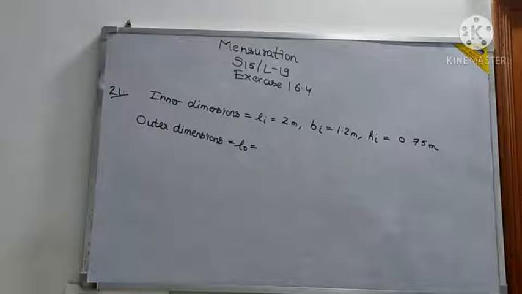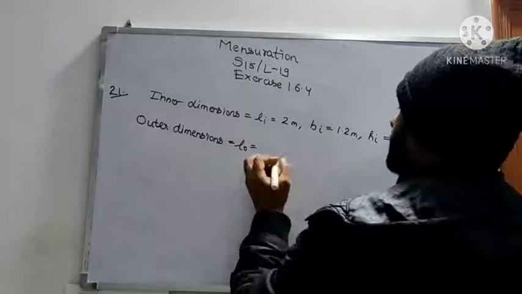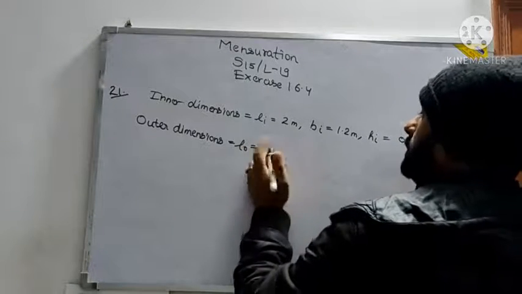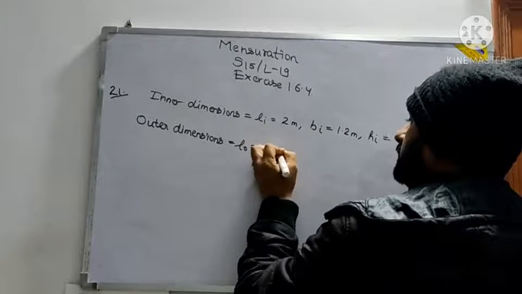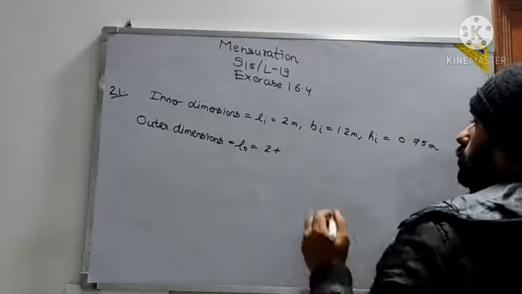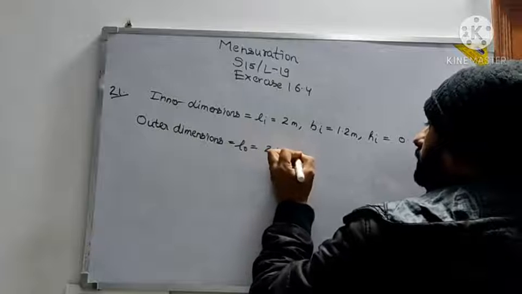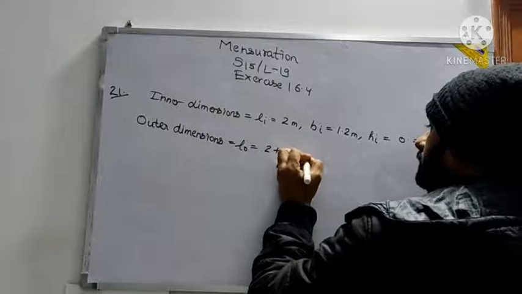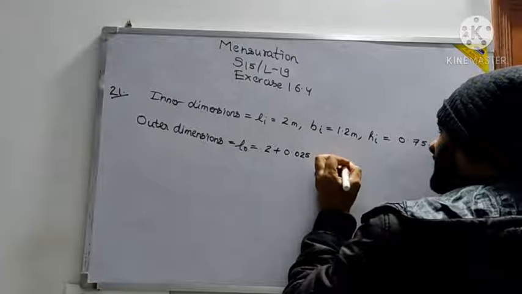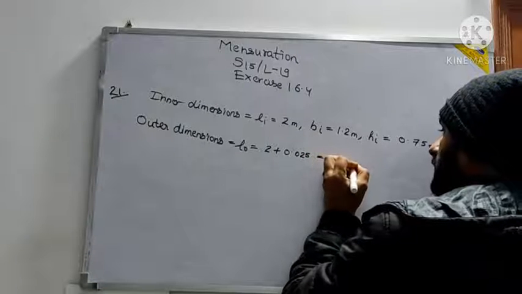That will be added to the total outer dimensions. So 2 meter plus 2.5 divided by 100, that is 0.025, so it becomes 2.025.